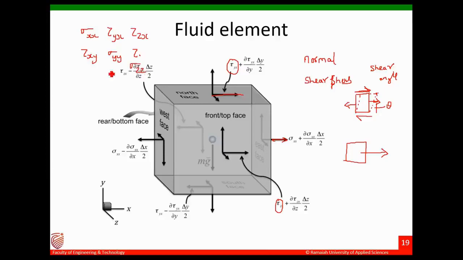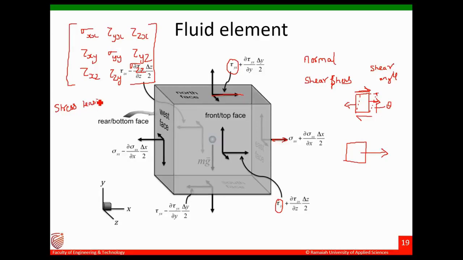Here you have sigma zz, and here you have tau xz, and then here you have tau zy, and here you have tau yz. So these are the 9 components of the stress tensor.